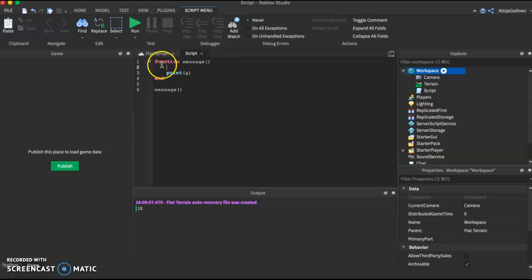So let's say, for example, I put local. I declare a local variable a to equal, I'll put something else, 14. And let's say you try to print out a. You're going to have a problem here, because notice that this is underlined. If it's underlined, that means there's basically a compiler error. The reason there's an error here is that a is only accessed by this function, not outside of it. So if you try to run it, it will not work.